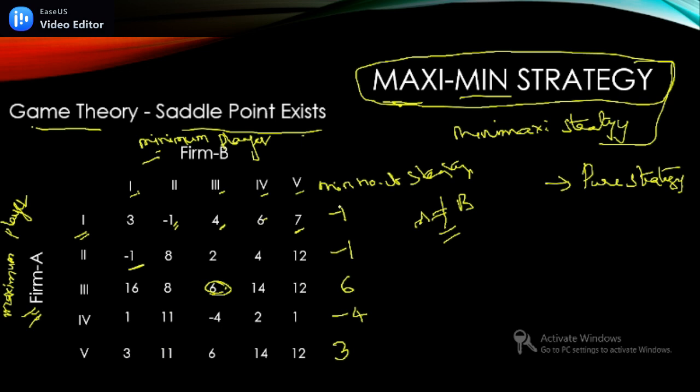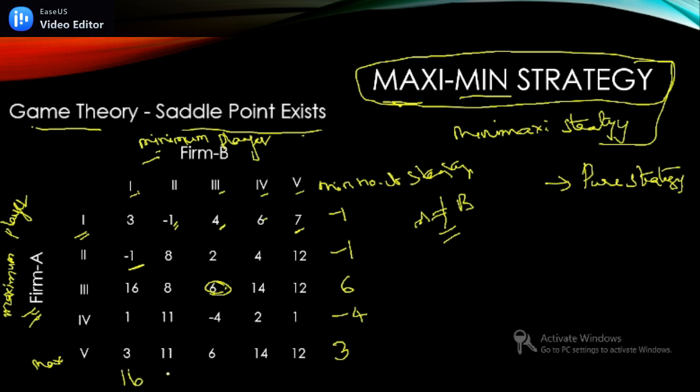Now, let us see for firm B. Yes, he is a minimum player, right? So, we have to see what is the maximum he is going to get. We have found the value for firm A, but you have to check firm B also, how much maximum he is going to get in the first strategy. So, what are the first strategy's values? Let us identify the maximum one. What is the maximum? 16. Yes, you are right.